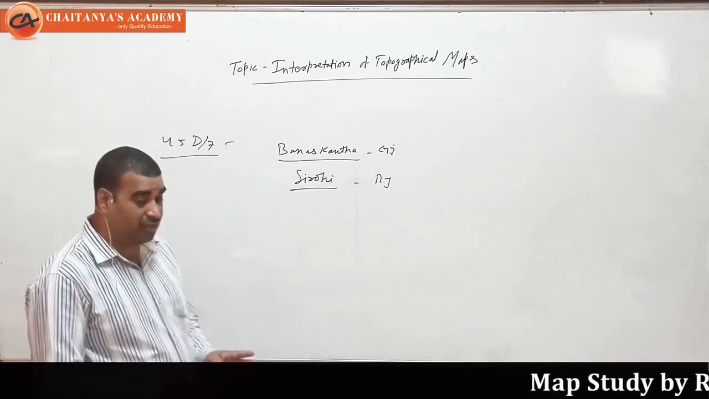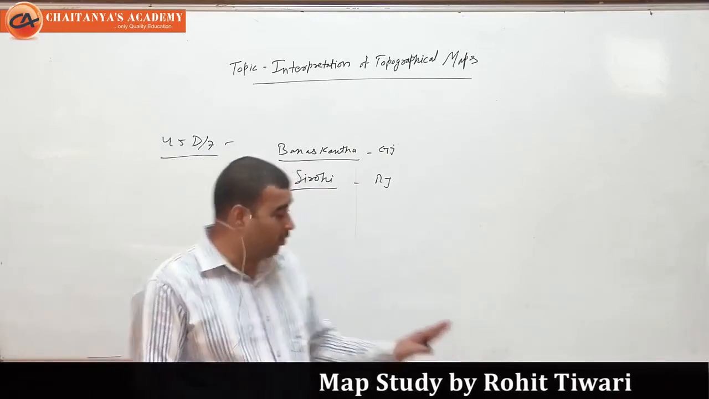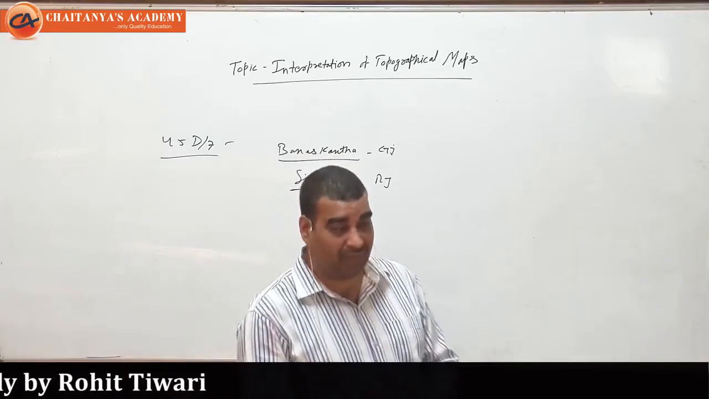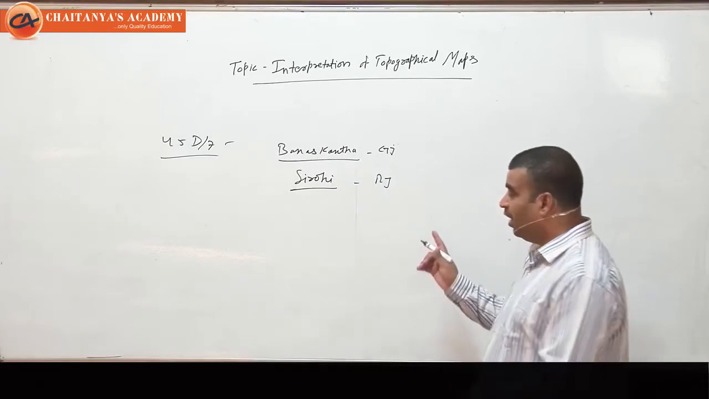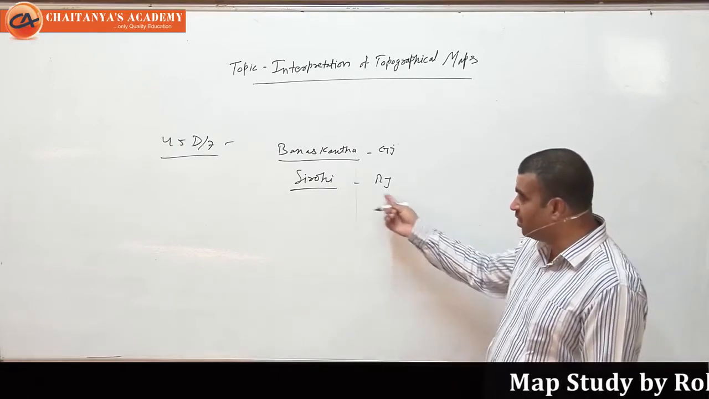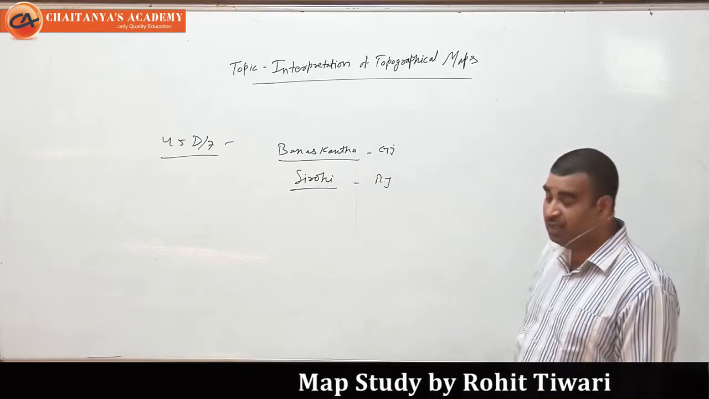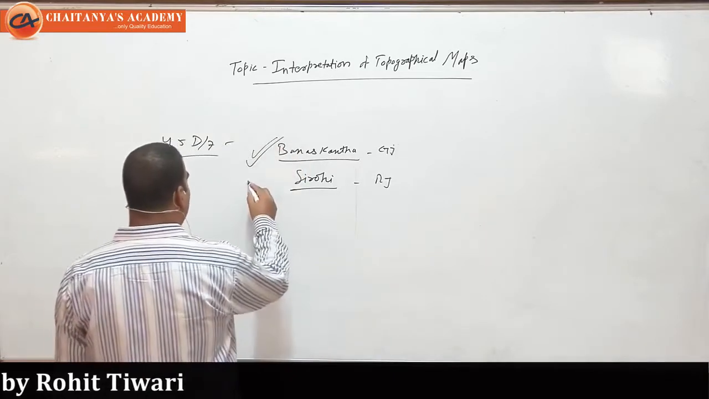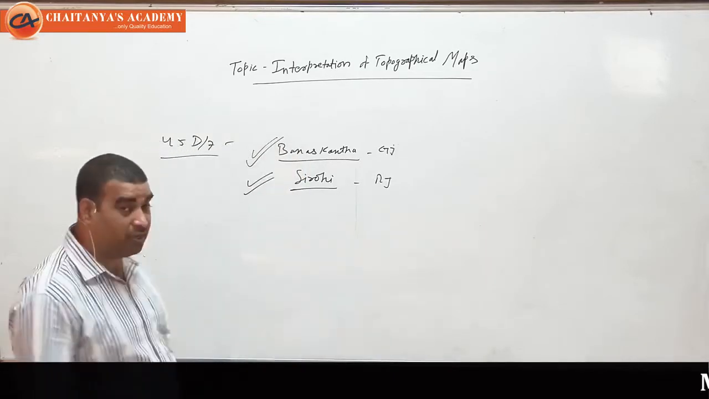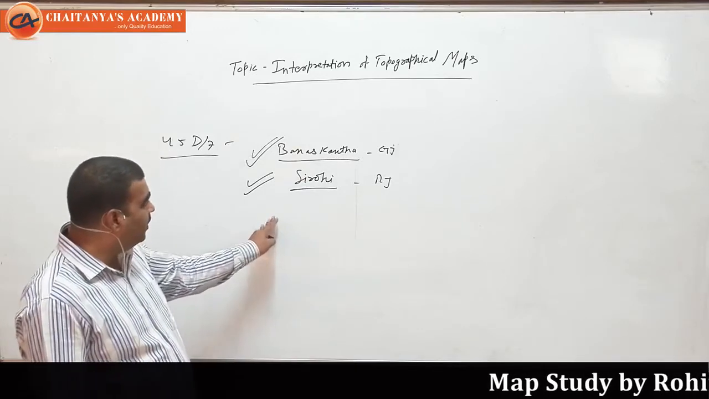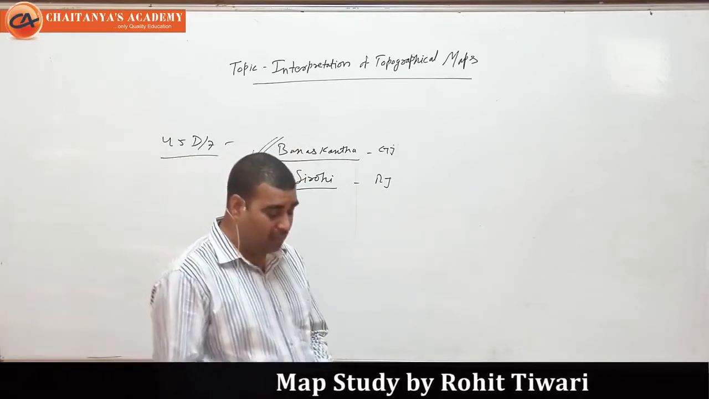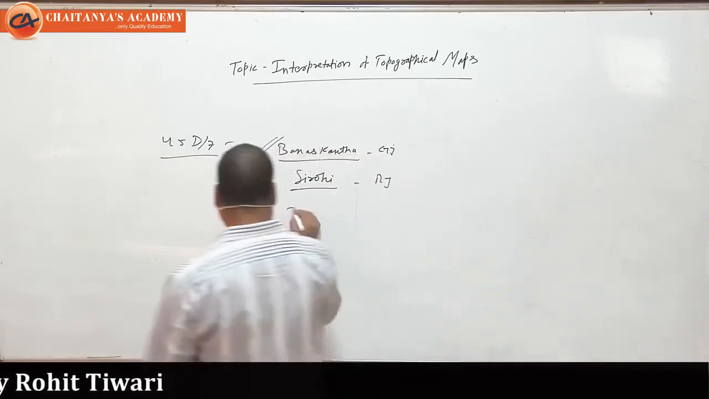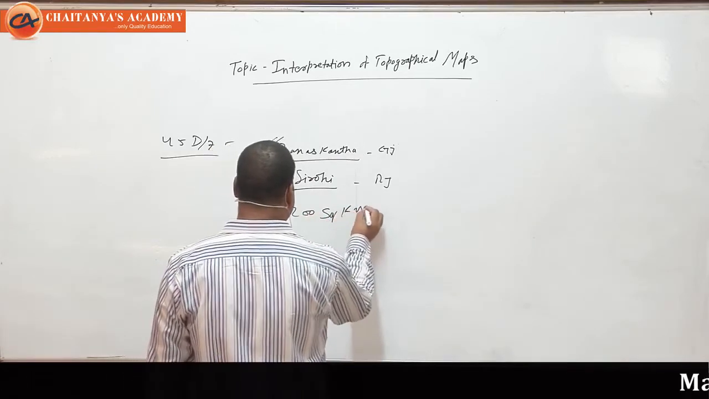So Banaskantha district is in Gujarat, and Sirohi district is in Rajasthan. So this 45D/7 is in the western part of India, which covers 2 districts of 2 different states. One is from Rajasthan, Sirohi, one is from Gujarat, Banaskantha. The major portion of this sheet is Banaskantha, and a smaller portion belongs to Sirohi district. So it contains 2 districts, one Gujarat, one Rajasthan, and it covers a total of 2 square kilometer area.